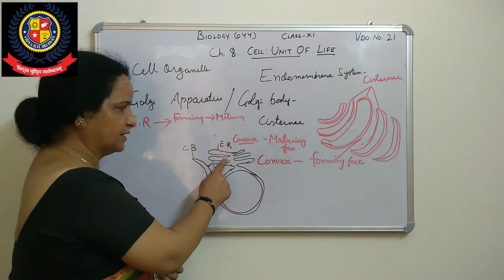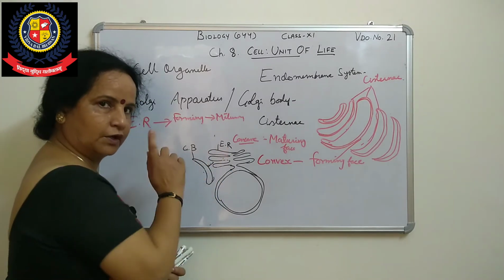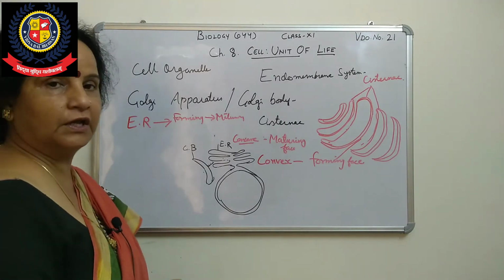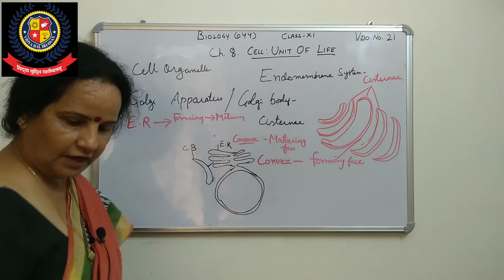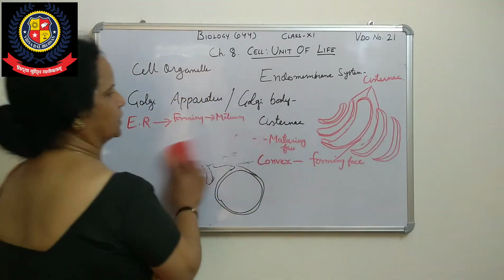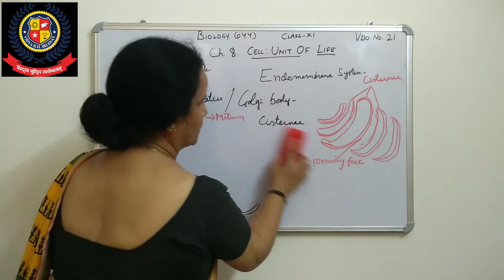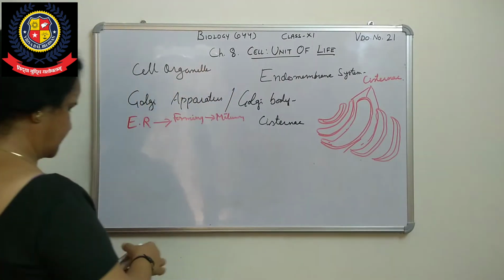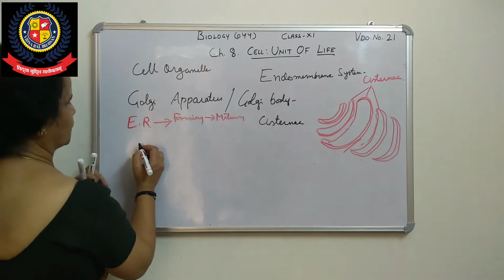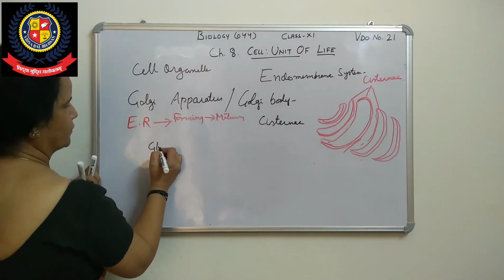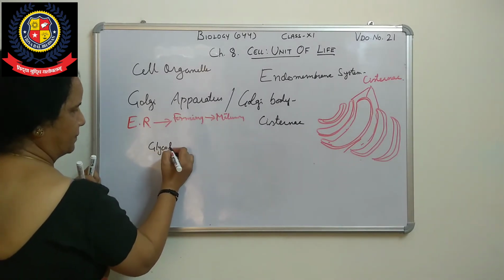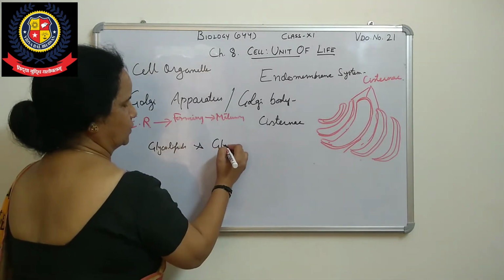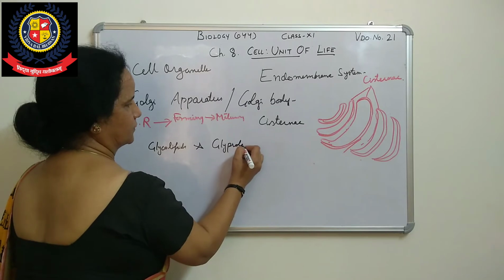What function is done by this? It will be transferred to this one. Okay, so now the next function is also responsible for the synthesis of, these are Golgi body. In the Golgi body you can say the synthesis of glycolipids and glycoproteins. What things are prepared here? That is responsible for glycolipids and glycoproteins.